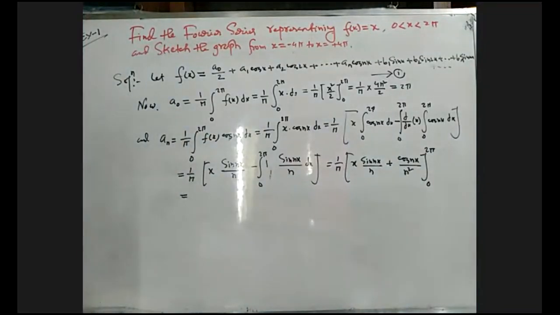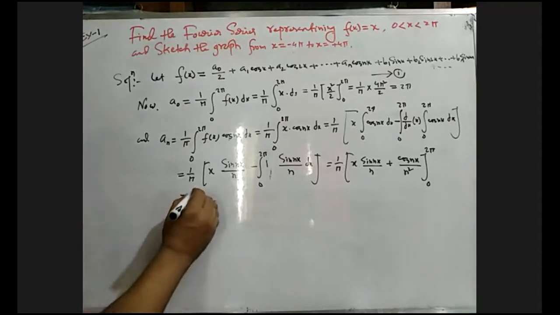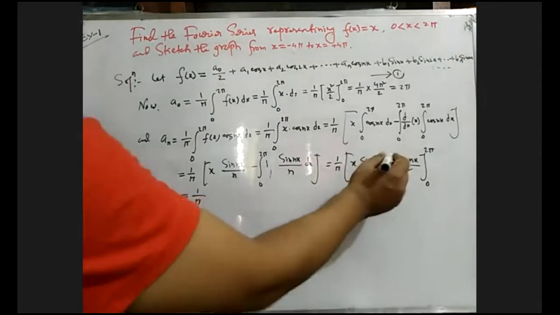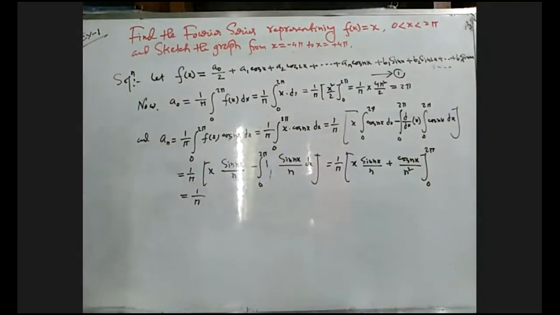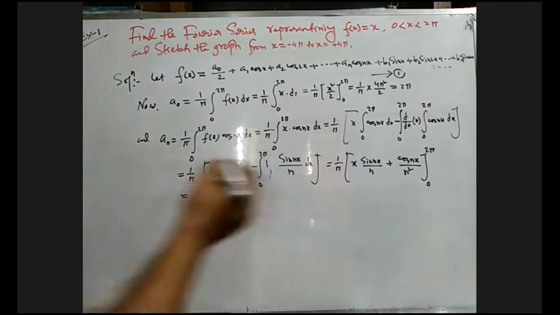Just putting x equals to twice pi, we get sin twice pi equals 0.